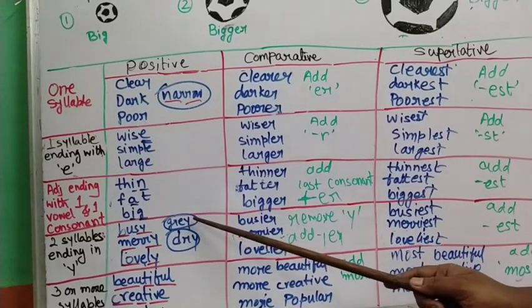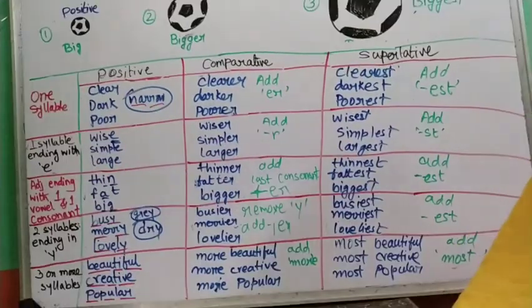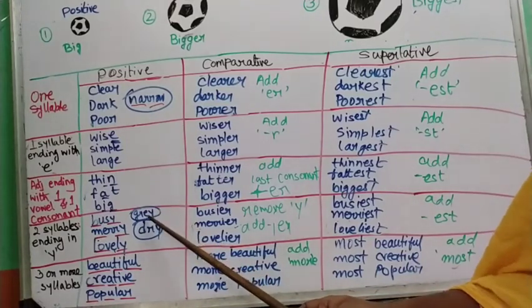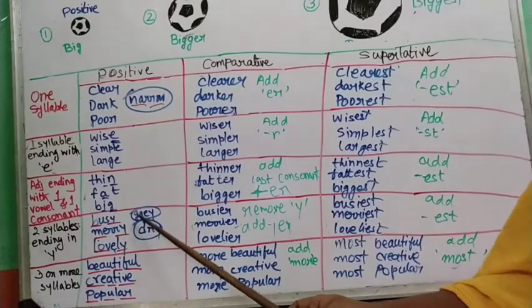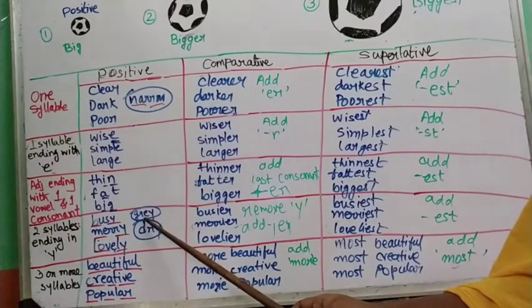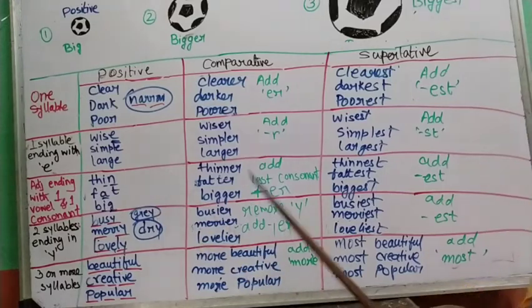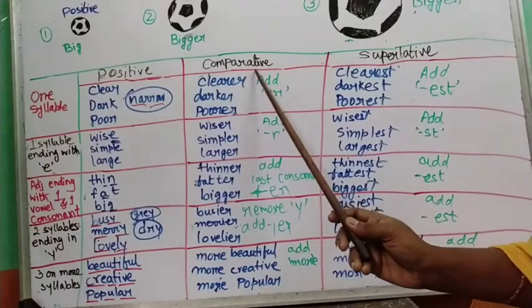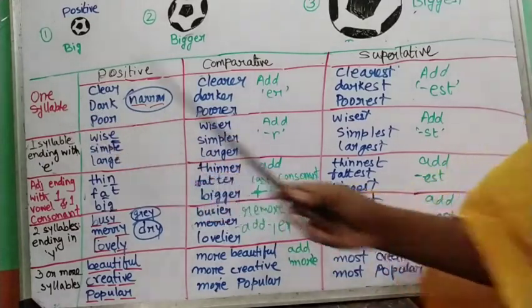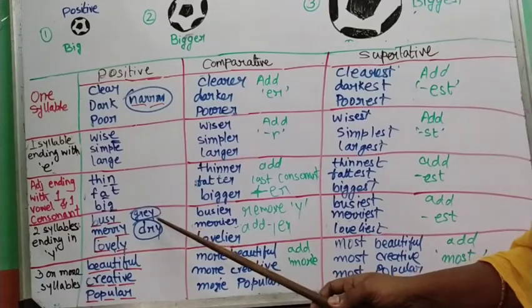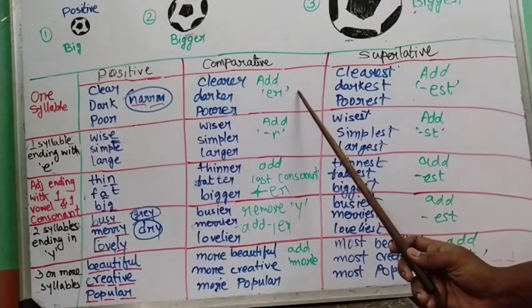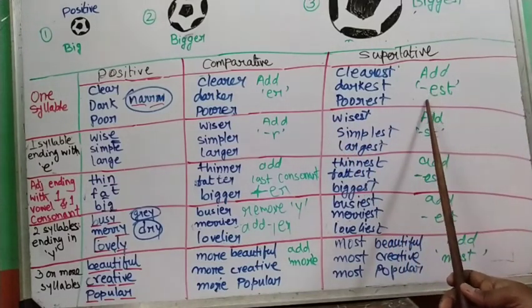Grey. Now see this word grey. This is not a disyllabic word. That is, this word does not have two syllables. It has only one syllable ending in y. How do we form its comparative and superlative? Grey, greyer. It follows the first rule, one syllable word. Though it ends in y, it is just like other one syllable words. So grey, greyer, greyest.